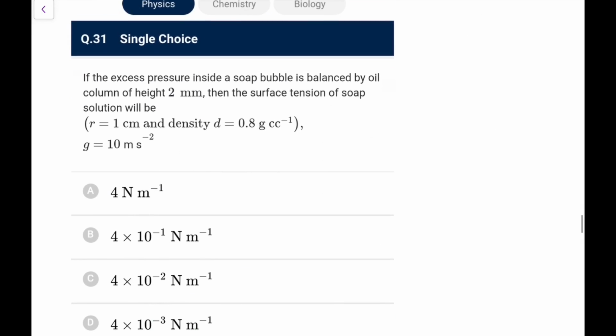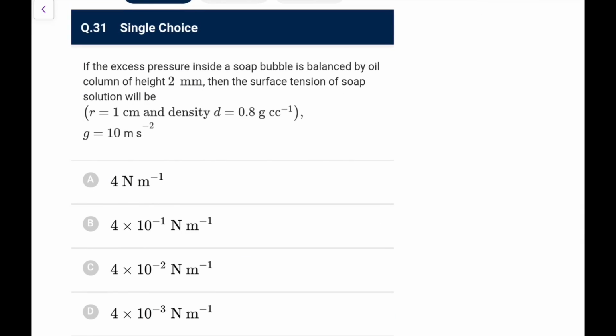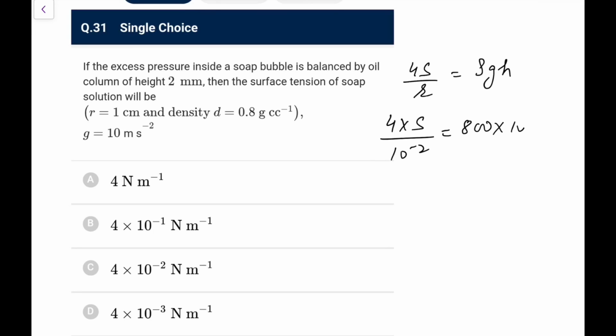Next, if the excess pressure inside a soap bubble is balanced by an oil column of height 2 mm, the surface tension of the soap bubble is? Inside a soap bubble excess pressure you say is 4S by R, that would be equal to rho g h. So S you are calculating, R is given as 1 centimeter, that is 10 to the power minus 2. Density of oil 0.8, that is 800, g is 10 and height is 2 into 10 to the power minus 3.